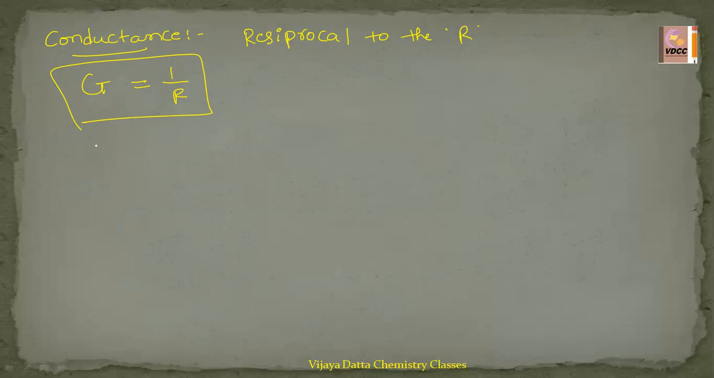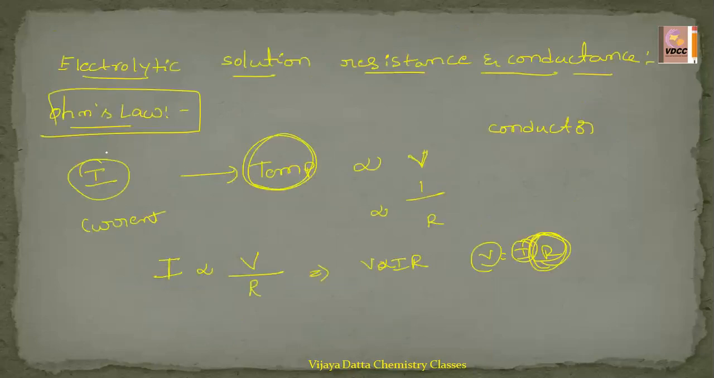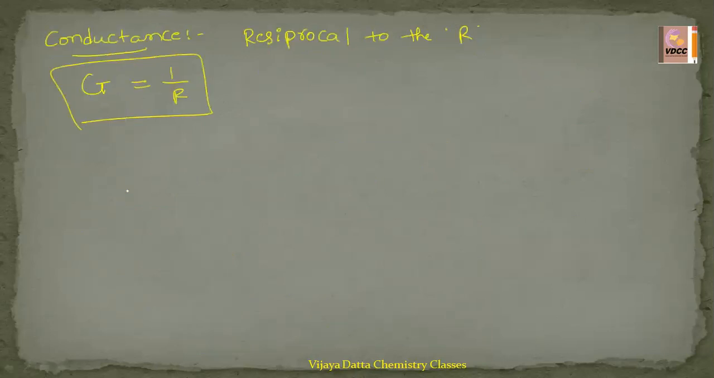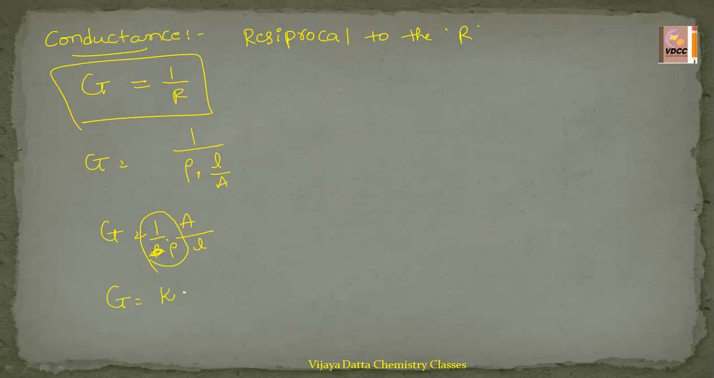But from the previous formula, we know R is nothing but rho into L by A. That is what we are going to substitute here. G equals 1 by rho into L by A. So G equals A by L into 1 by rho. This 1 by rho we replace with kappa. So G equals kappa into A by L. This is the formula for the conductance.